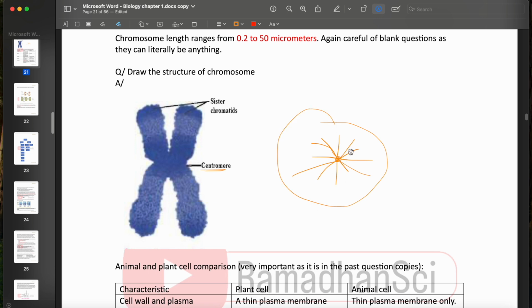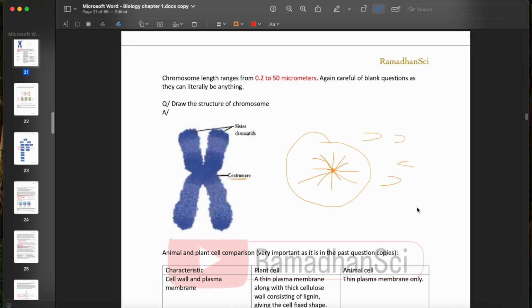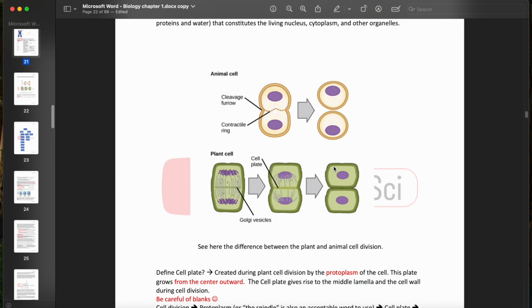Why? Because I only have one centromere. But let's say that each chromatid will detach from this centromere and have its own centromere. They will become independent chromosomes by themselves. So this is exactly what is happening here.